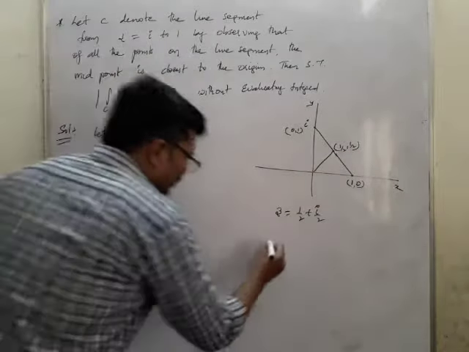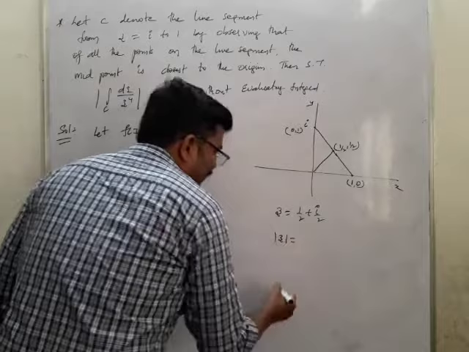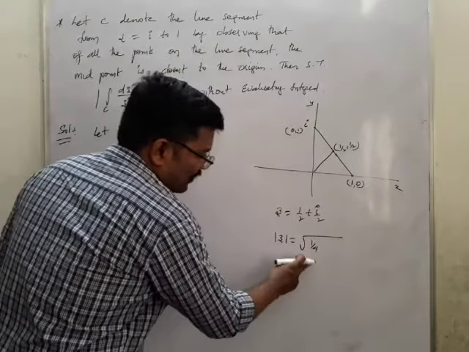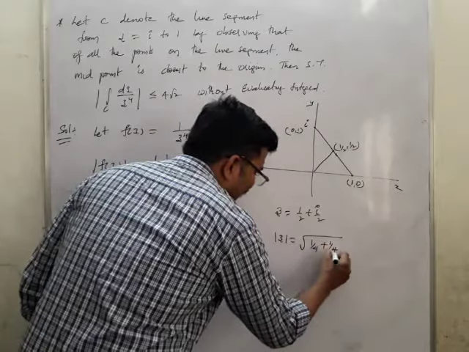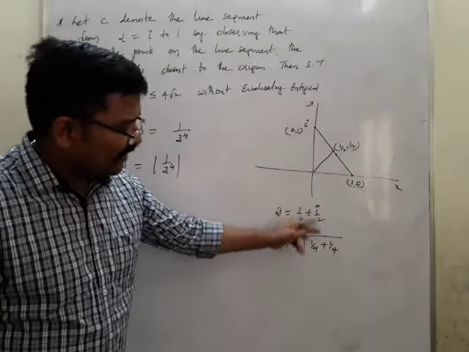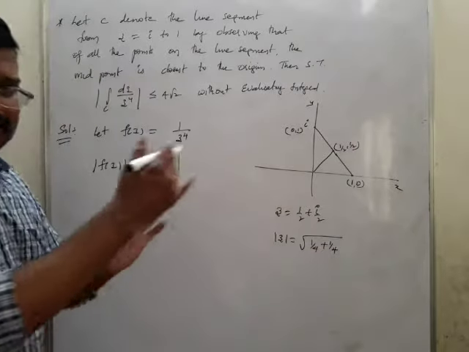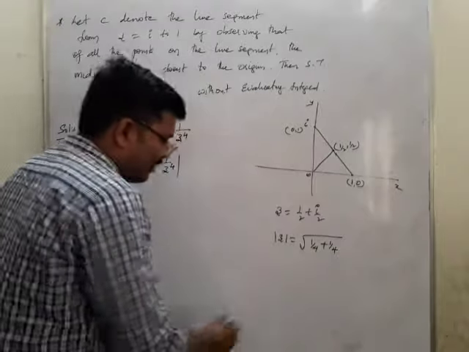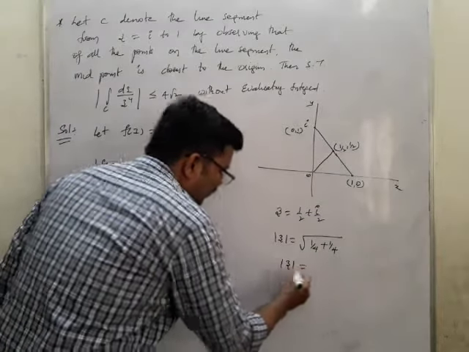So what is mod z? Mod z is equal to the root of (1 by 2) whole square plus (1 by 2) whole square, because it is closest to the origin. This is the origin, and this is the point which is closest. I should find out the mod z value.